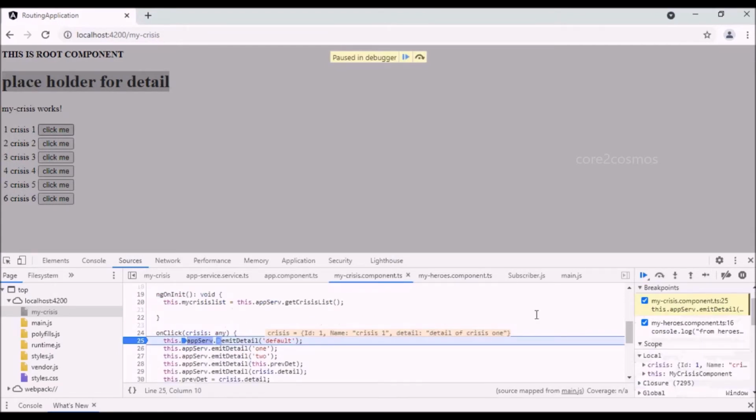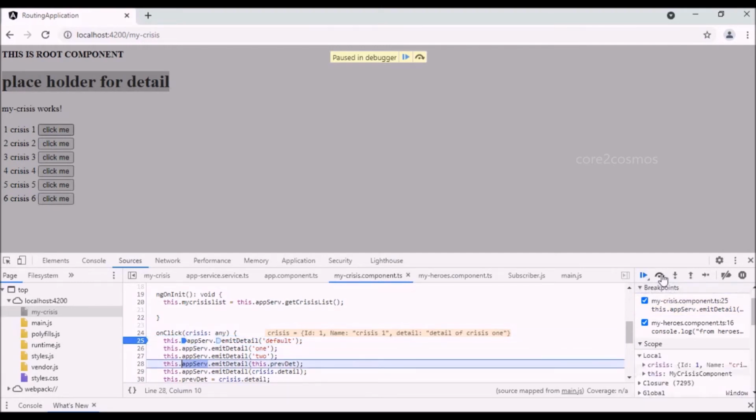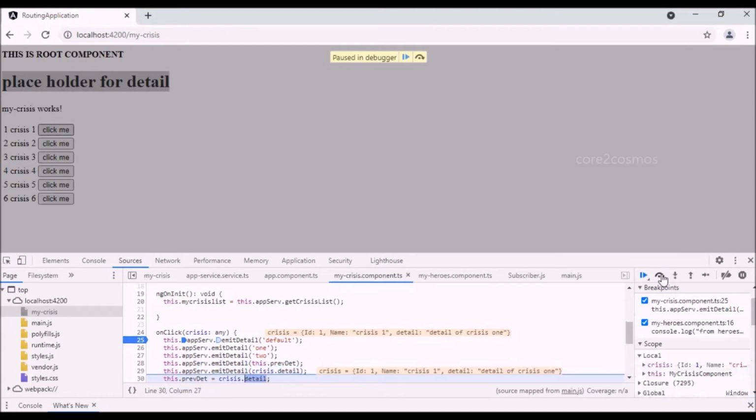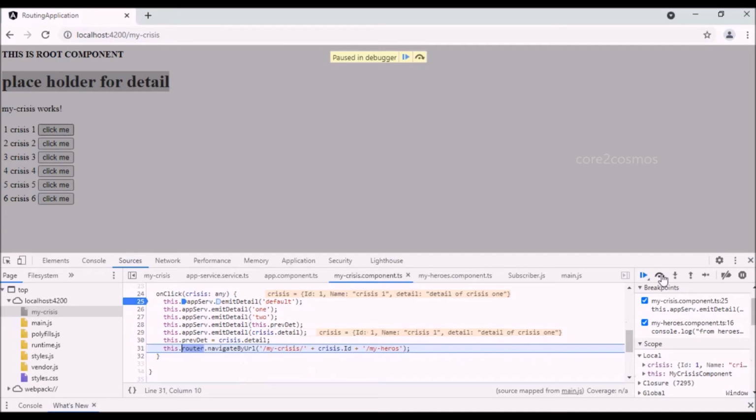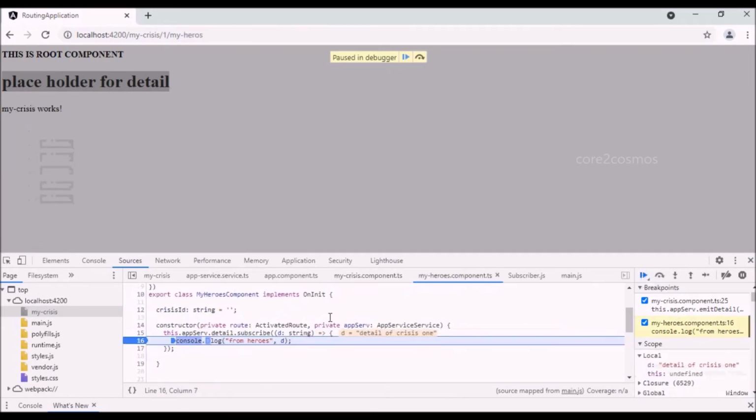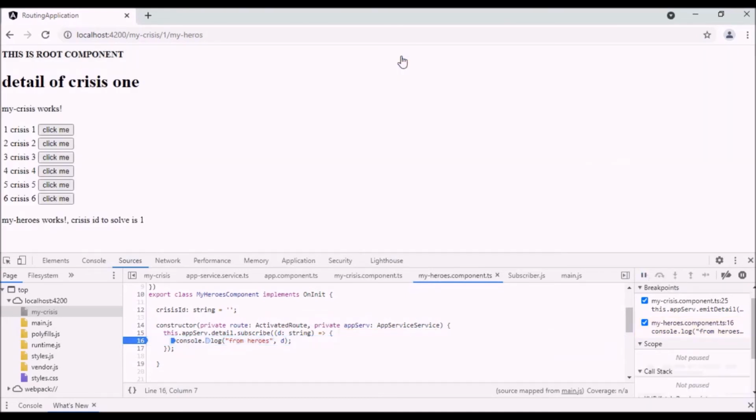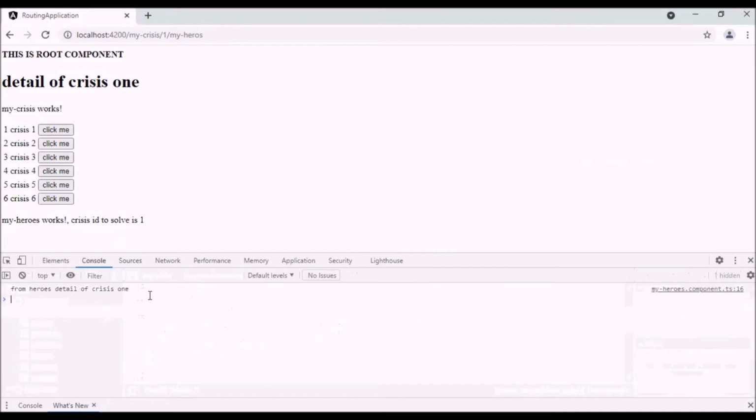When I click on the first record and debug by stepping through the next line, I can see the subscription is getting called only on the latest emission. The latest value that is emitted is detail of crisis 1. When I go to the console, I can see only the latest emitted values getting displayed.